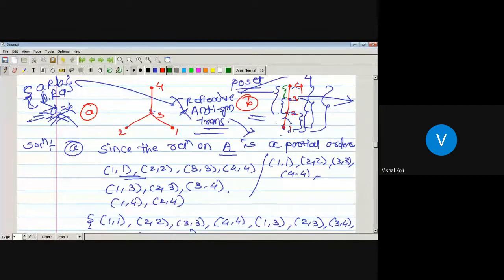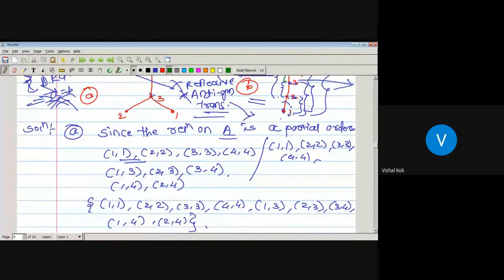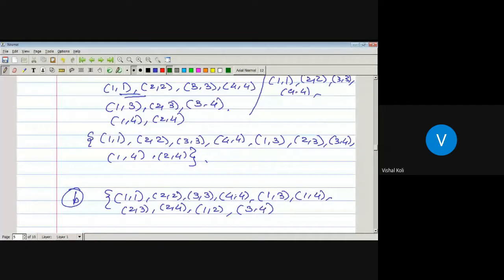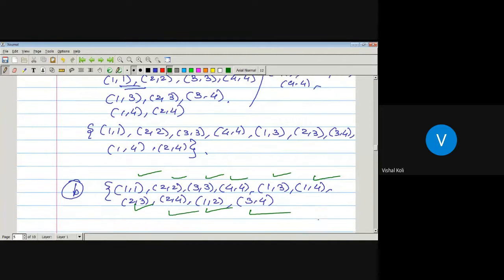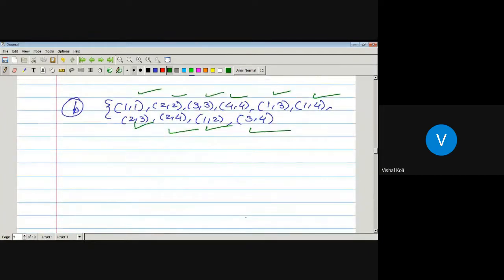Now the elements are nothing but (1, 1), (2, 2), (3, 3), (4, 4), (1, 2), (1, 3), (1, 4), (2, 3), (2, 4) and (3, 4). Okay, so in this way we can construct the ordered pairs, the number of ordered pairs, that is the partially ordered set, from our given Hasse diagram.